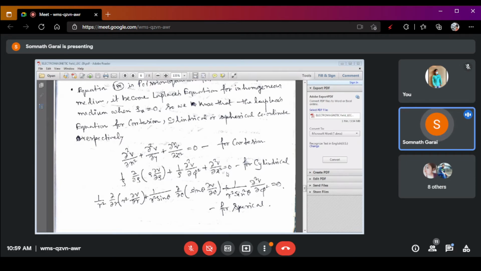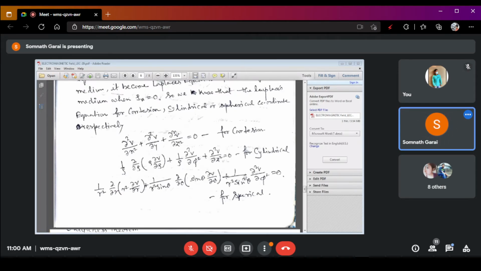Now, the Laplacian for a cylindrical coordinate can be expressed as 1 by rho del by del rho of rho del V by del rho, plus 1 by rho square del square V by del phi square, plus del square V by del z square is equal to 0. This is the Laplacian equation for the cylindrical coordinate.